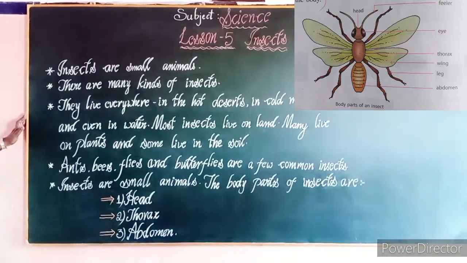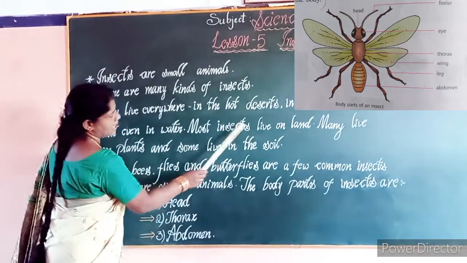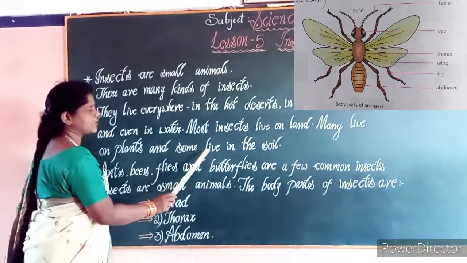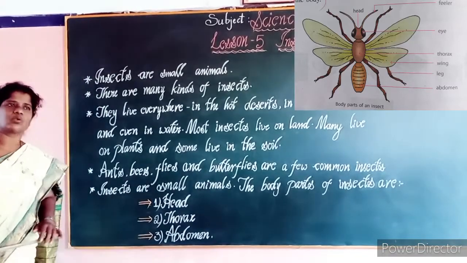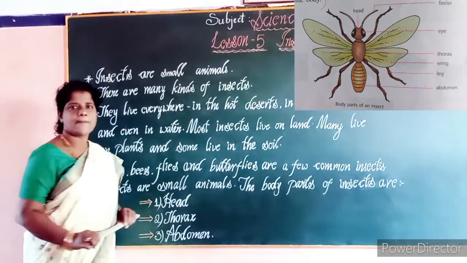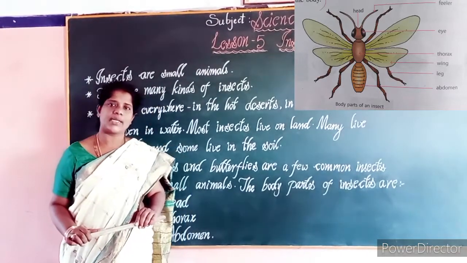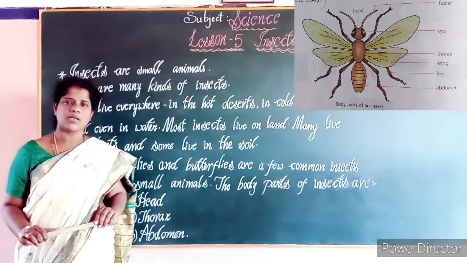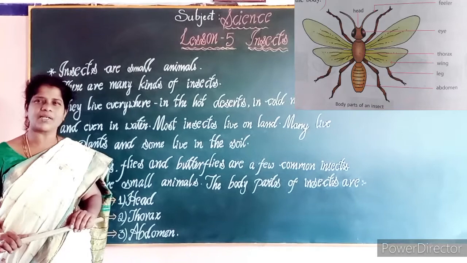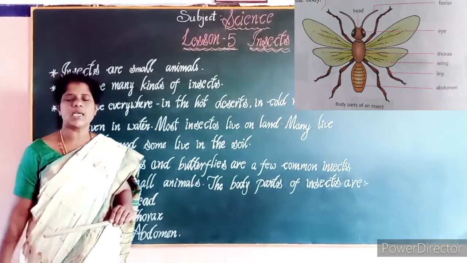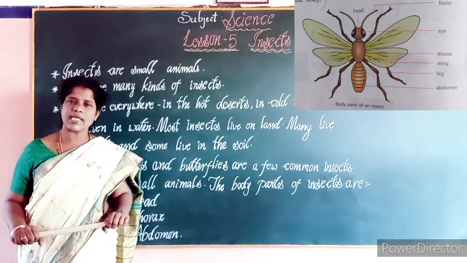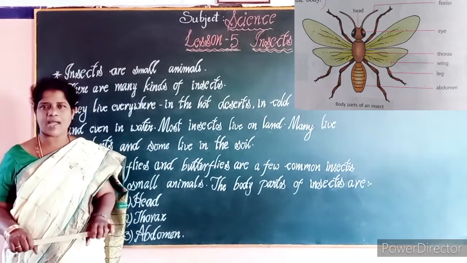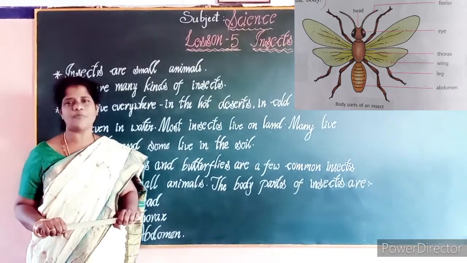And the next point is, most insects live on land. Many live on plants and some in the soil. In the soil we can see small creatures like earthworms, and some are termites. We will see them under the soil. Those insects will clean the soil by taking out the rotten roots of the plants. Like that we can see some kind of insects.